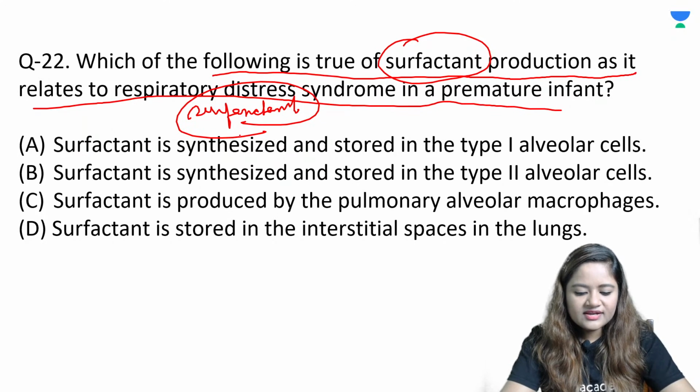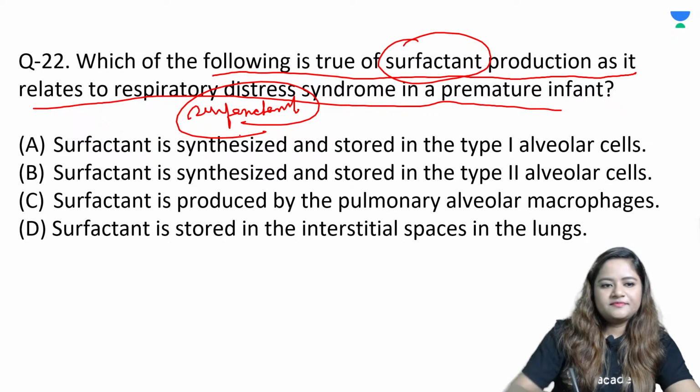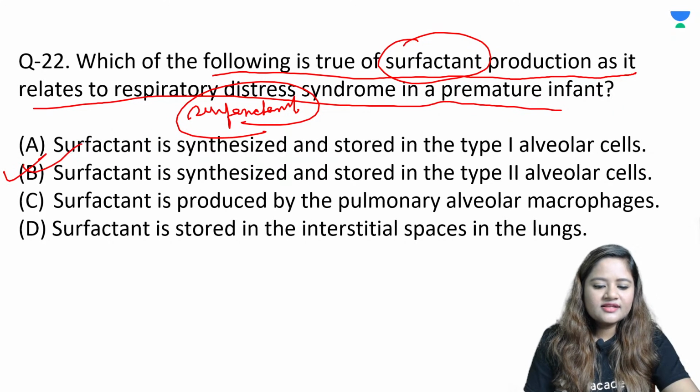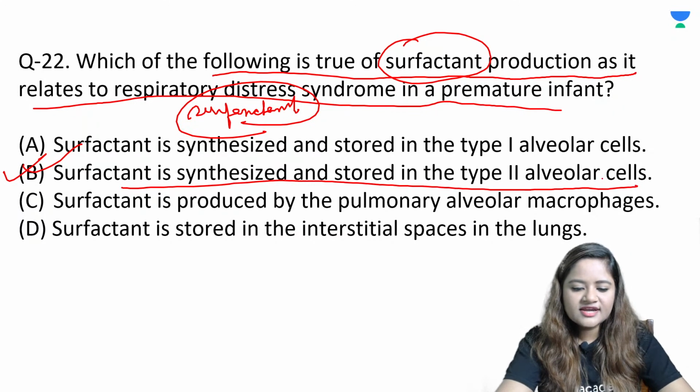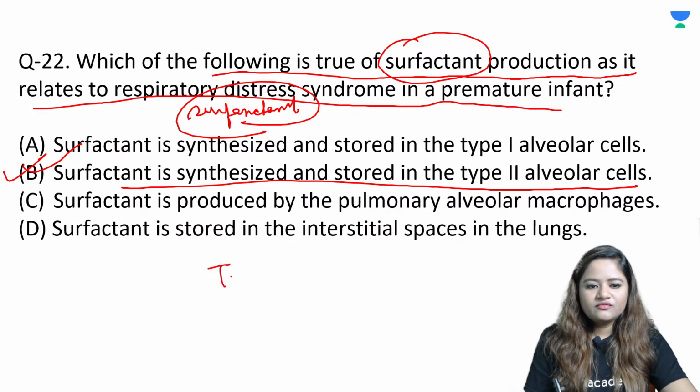The foramen ovale is from right atria to left atria, and if it remains open, it is going to lead to problems of atrial septal defect. So question number 22, the right answer is option number B, that is surfactant is synthesized and stored in type 2 alveolar cells. So type 2 pneumocytes are responsible for your surfactant production and storage.